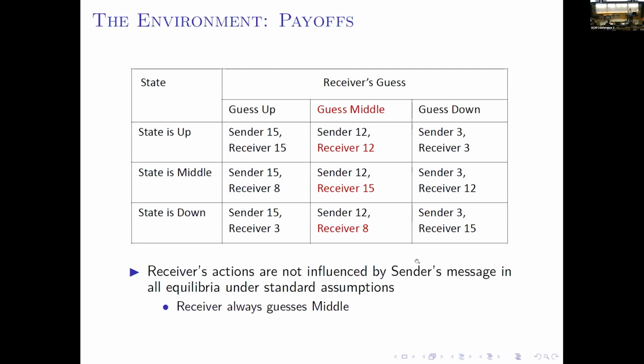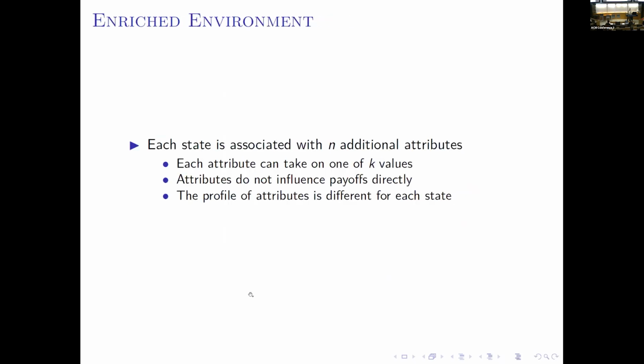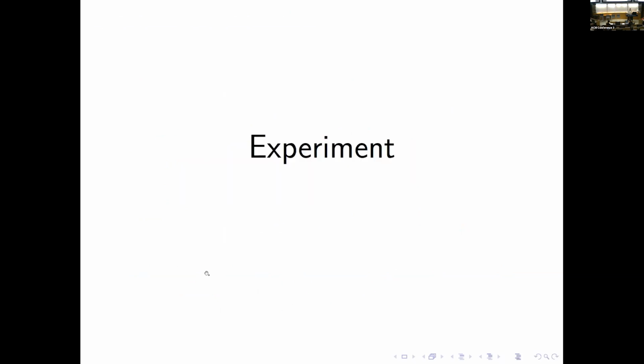So next, I'm going to show how we enrich this typical environment to get a different and a more informative equilibrium. So now each state is associated with an additional attribute, and each attribute can take on one of k values. And the attributes do not influence payoffs directly, and the profile of attributes is different for each state.